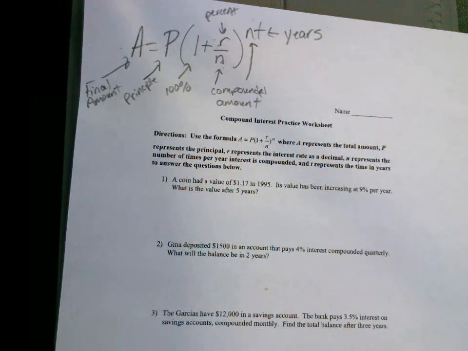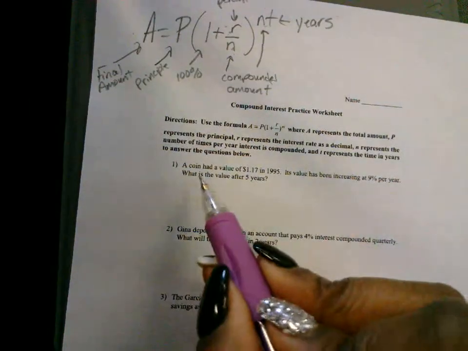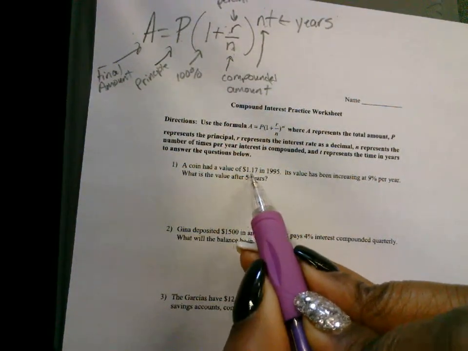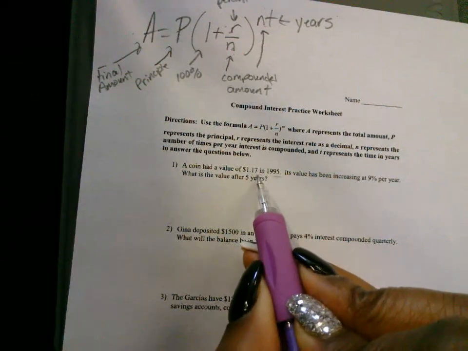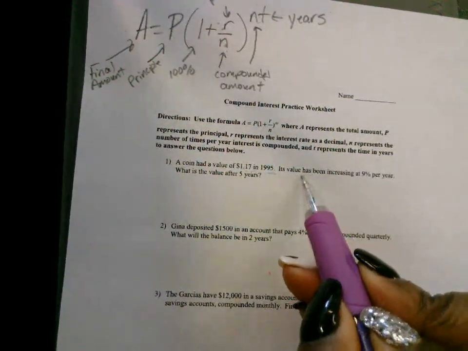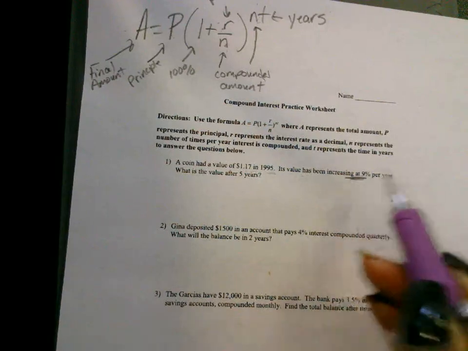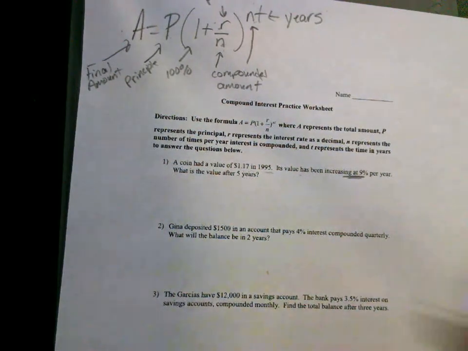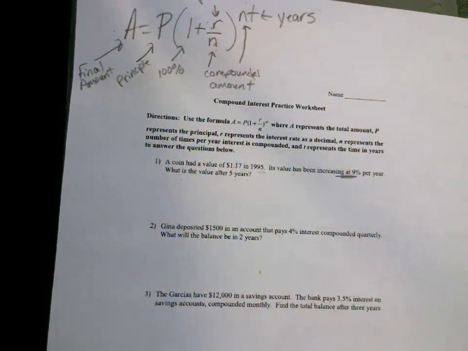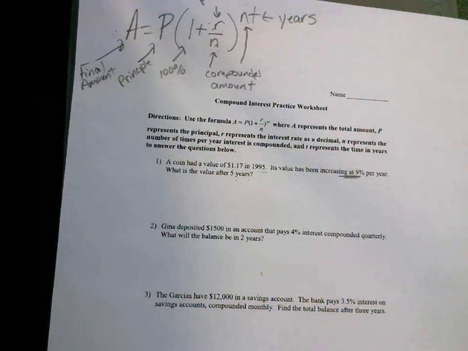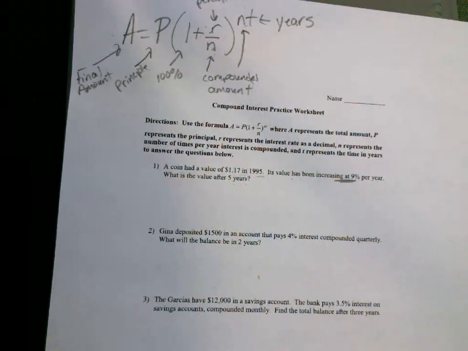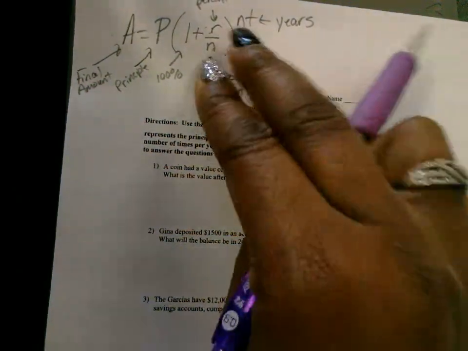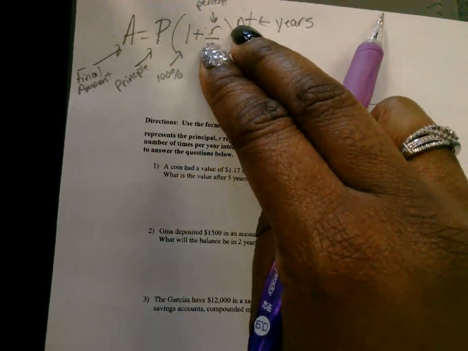All right, so I'm going to pause for the calls. It says a coin had a value of $1.17 in this year, 1995. Its value had increased, so it's increasing by 9% per year. What is the value in 5 years? There's no compounded amount, so really you could just use the regular y = c(1 + r) to the t power, because there's no n. Even when n is 1, that's going to be the regular equation.